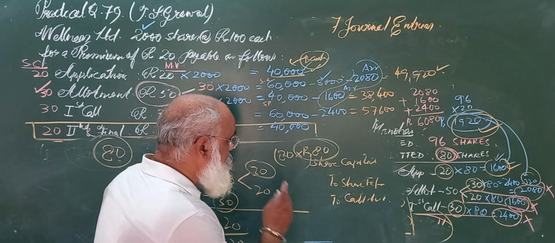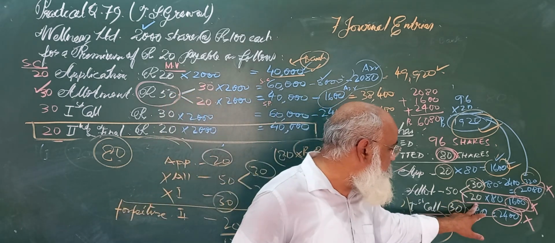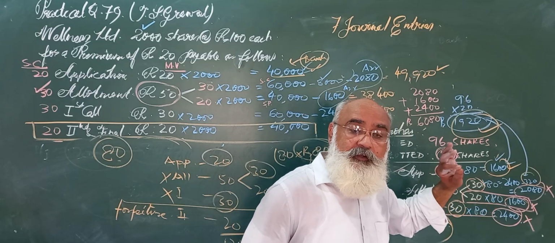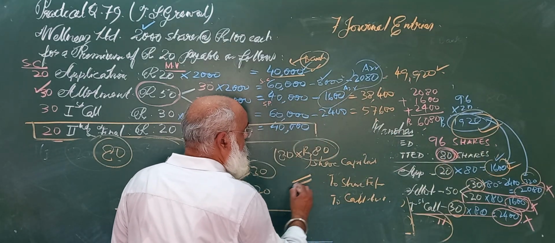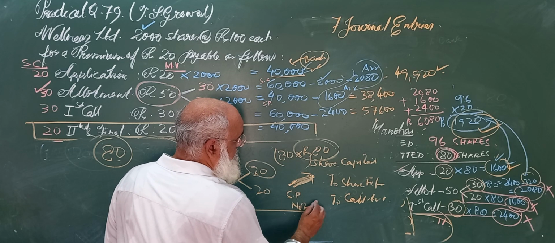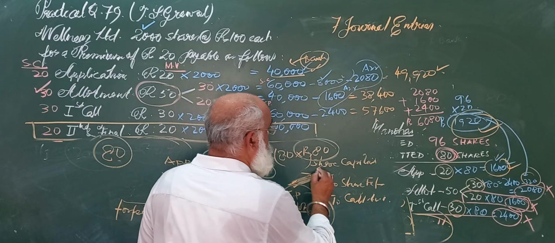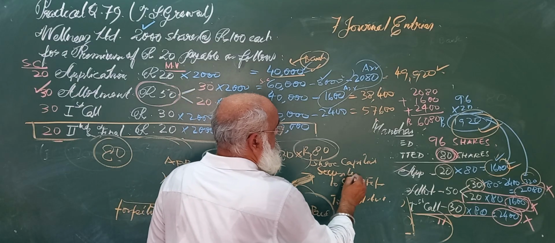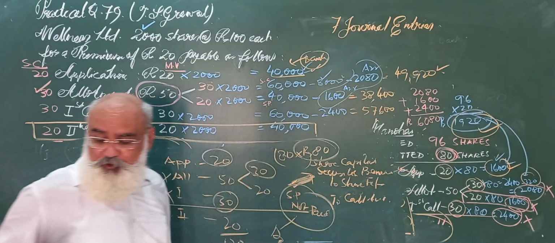Now, what next mistake you will make is when the securities premium money has not been paid. If it has not been paid, now it has to be written here. If securities premium is not paid, then it is debited. So here we will write securities premium account.